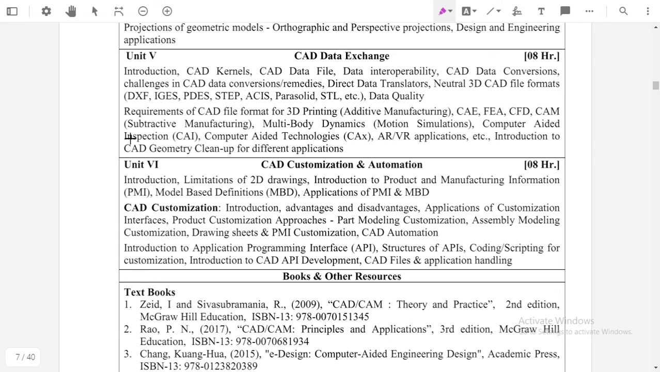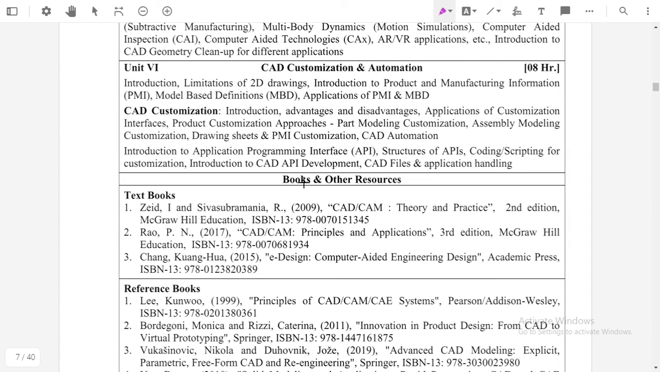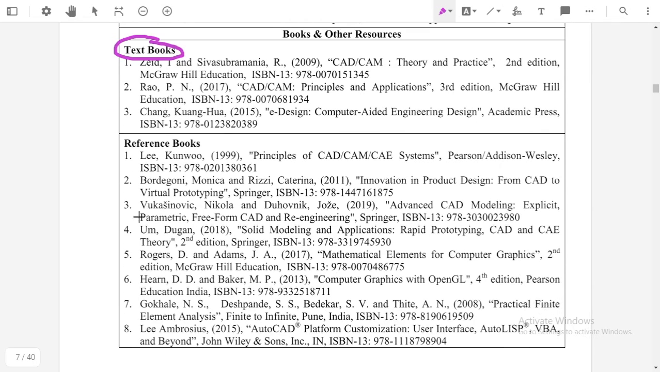And there are some reference books given, that is Zeid's book for CAD CAM theory and practices. Then these are some textbooks, that is Zeid. Then there is one book by Rao P N, CAD CAM principles and applications. You can also use this. These are the 3 textbooks, and there are some reference books you can use for different purposes.